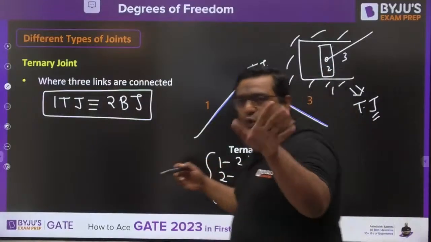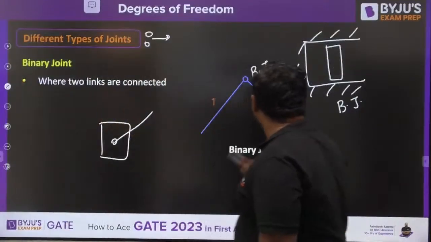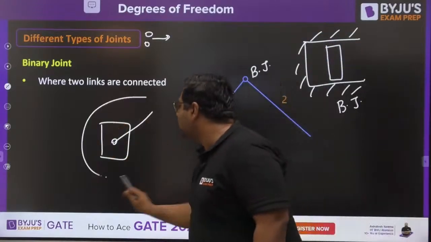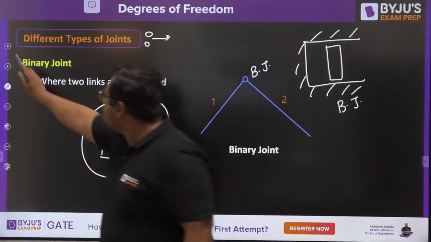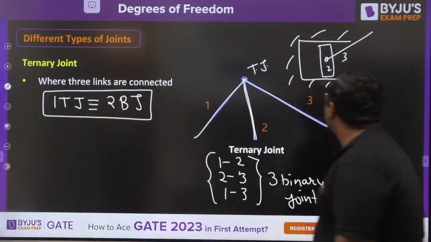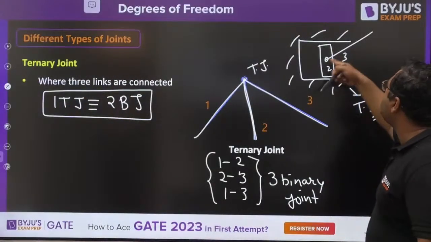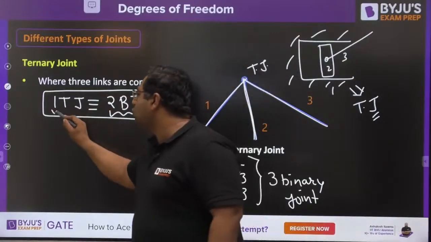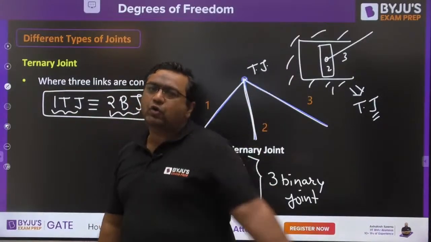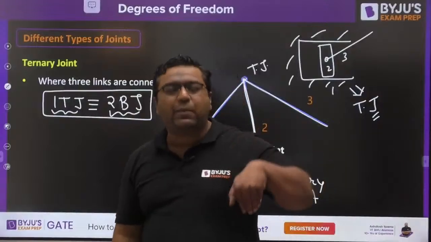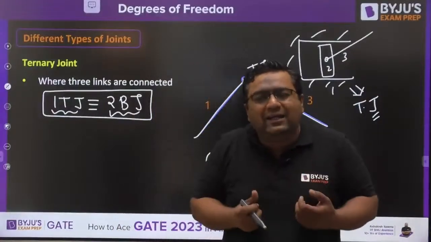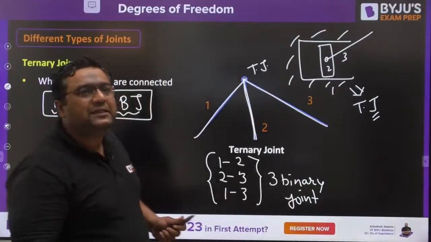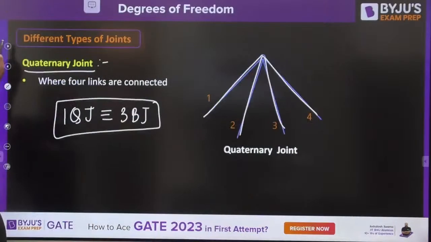So I just told you that cylinder and piston form a binary joint. A piston and connecting rod is also a binary joint. So if you see this, these are two binary joints: one is cylinder-piston, the other is piston-connecting rod. So that's what I said: two binary joints are equivalent to one ternary joint. If you don't want to count ternary and directly count binary, that is also fine, because I need binary only for my calculations. Is it clear? Please tell me that.